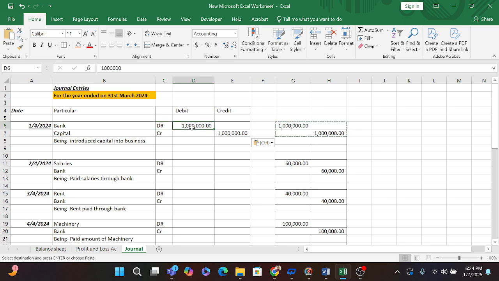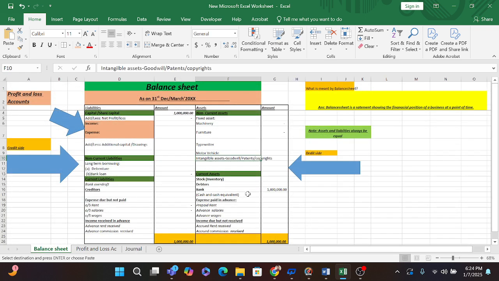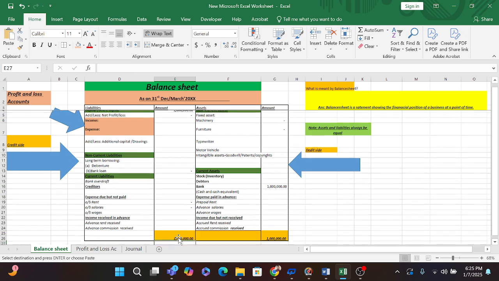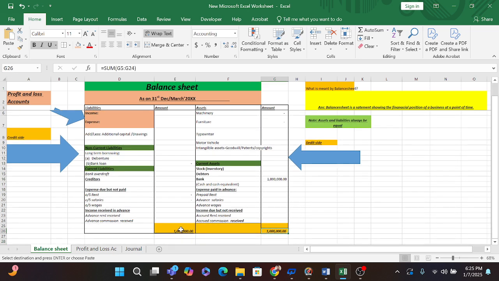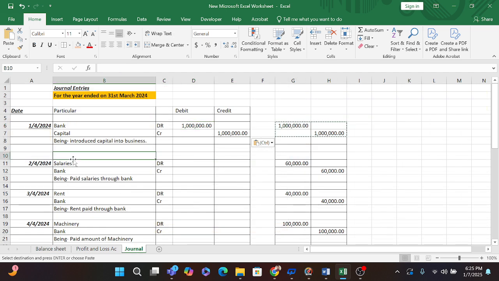So in that case, our bank is debit. Bank is shown under the balance sheet items here. So our bank is increasing by 10 lakh rupees and our capital is increasing by 10 lakh rupees. Our balance sheet always balances, always be equal.